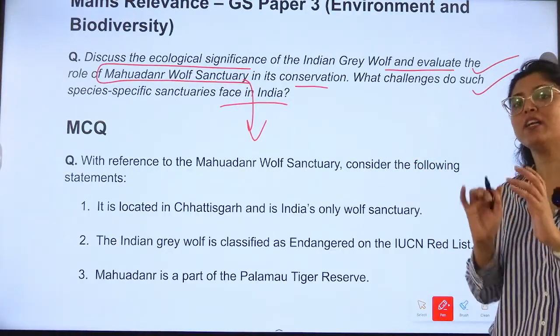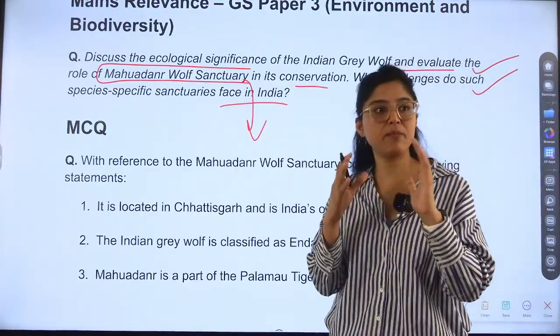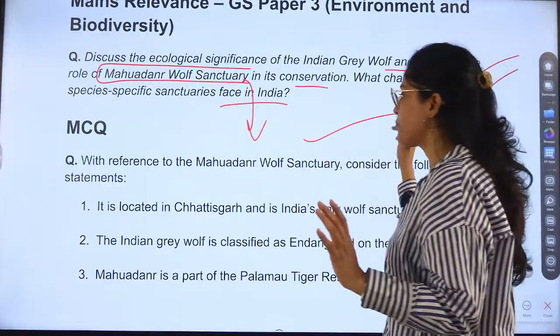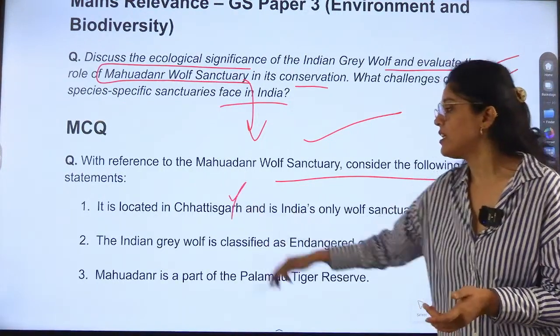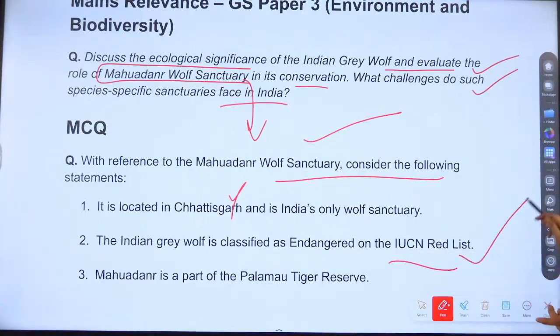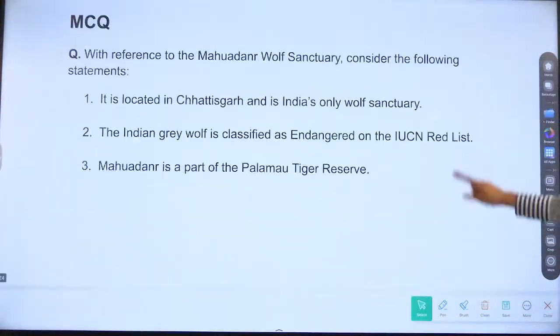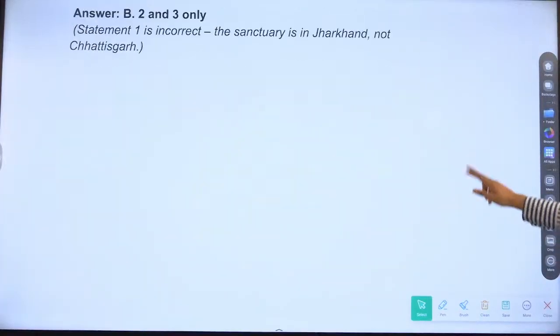Challenges and impact also of the species-specific sanctuary. What will be the impact? Better attention will be given, better protection will be provided, right? They will be taking care of all the needs of the species, so we will see better improvement also. Now the answer for this question. It is located in Chhattisgarh. Wrong. Correct: Indian grey wolf is classified as endangered. And the third is what? So the answer is 2 and 3 only. Correct. Next is